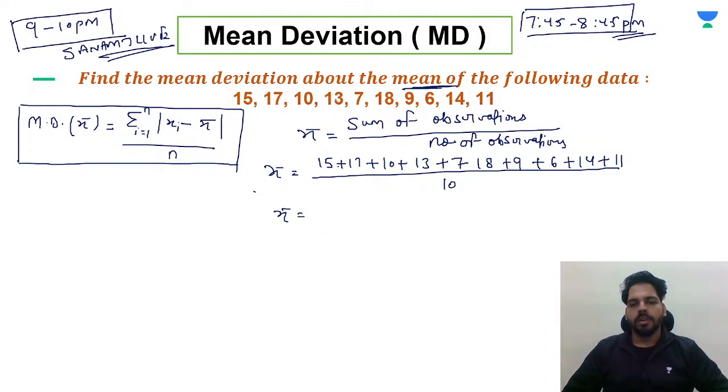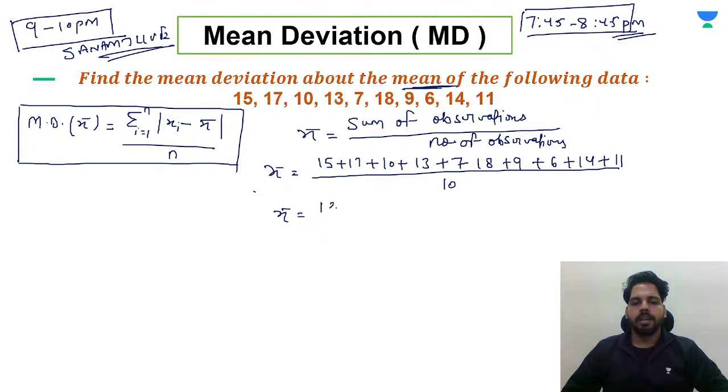So here, just find out the sum now. 15 plus 17, 32, plus 10, 42, plus 10, 52, plus 3, 55, plus 7, 62, plus 18, 80, 89, 95, 95 plus 10, 105, plus 4, 109, 109 plus 11, 120.